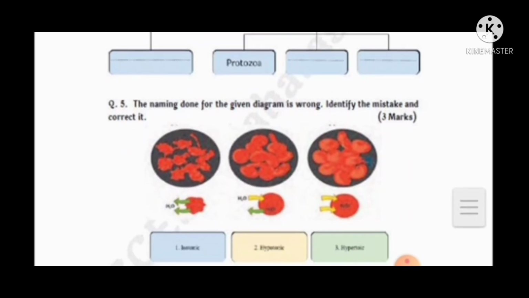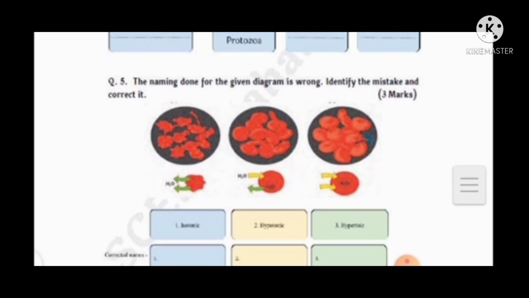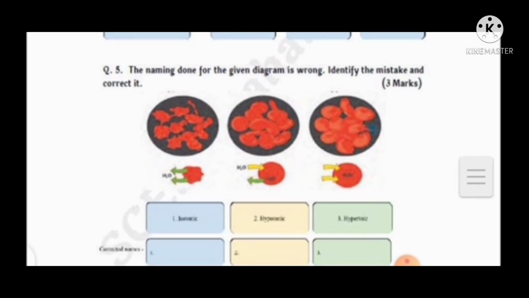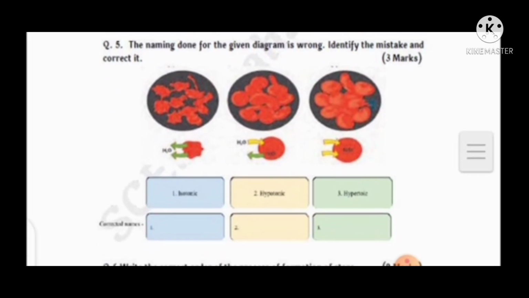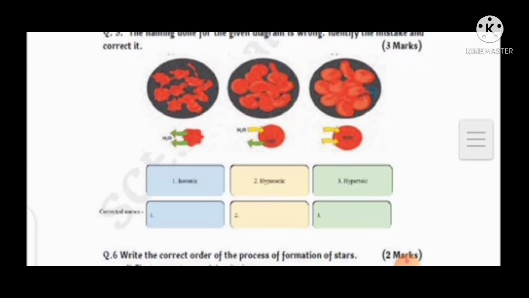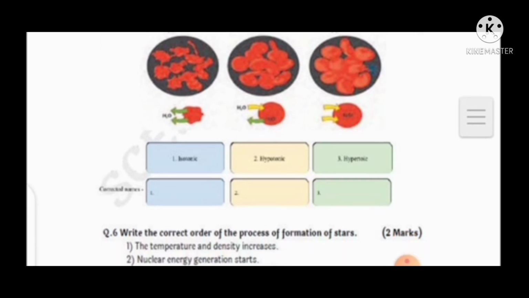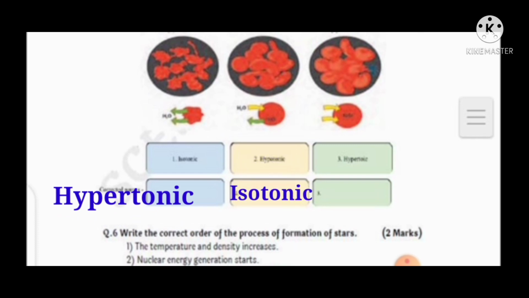Then question number 5. The naming done for the given diagram is wrong. Identify the mistakes and correct it. So students, the given diagrams are there for the osmosis process and the naming is wrong here, so we have to correct it. So correct name for the first diagram, it is not hypotonic, it is a hypertonic solution. Then second one, it is isotonic, and third, it is hypotonic.